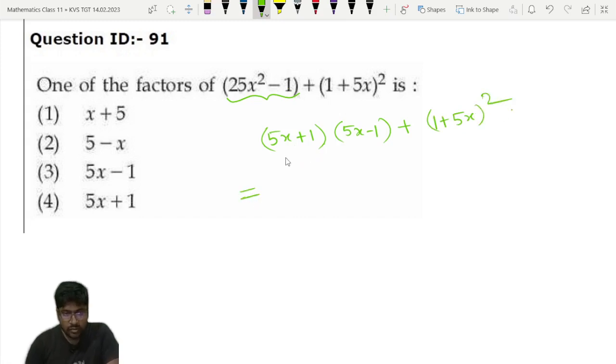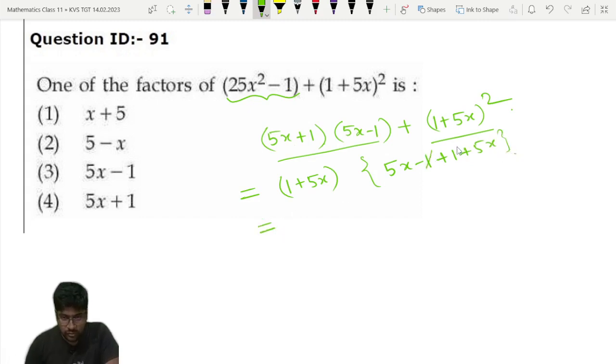Now from these two terms, we can take common 1 plus 5x. So it will become 5x minus 1 plus 1 plus 5x. So 1 will be cancelled, 5x plus 5x means 10x, so it will become 10x into (1 plus 5x).